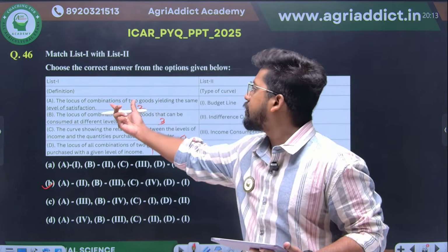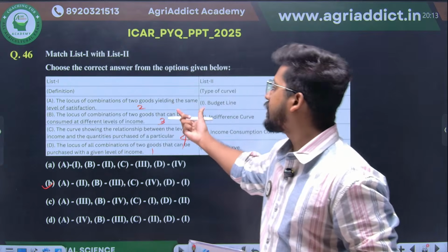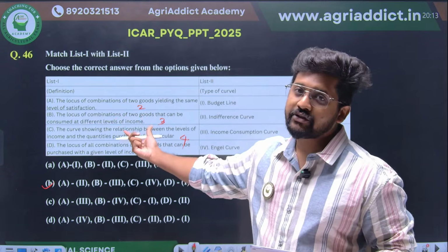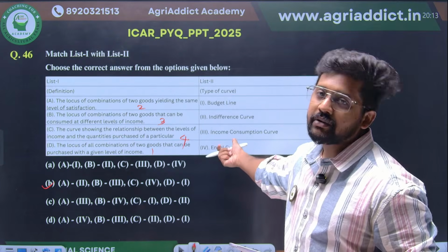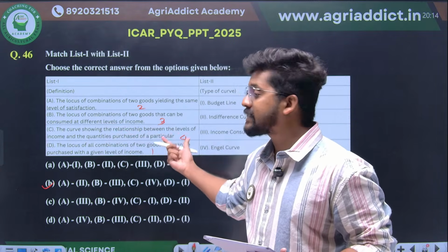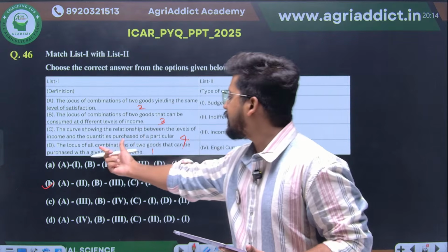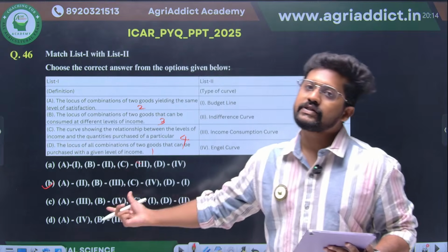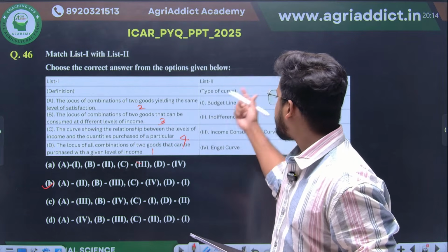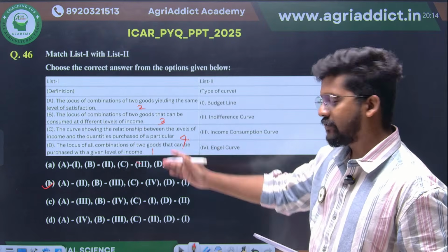So locus of combinations of two goods which yield the same level of satisfaction. We know already that it is the indifference curve. Locus of combinations of two goods that can be consumed at different levels of income is none other than your income consumption curve. Curve showing the relationship between the levels of income and the quantities purchased is none other than your expenditure, so it will be connected with the Engel curve. And finally, with a given income, the combinations which you can purchase are connected with the budget line. So therefore 2, 3, 4 and 1, option B will be your correct answer.